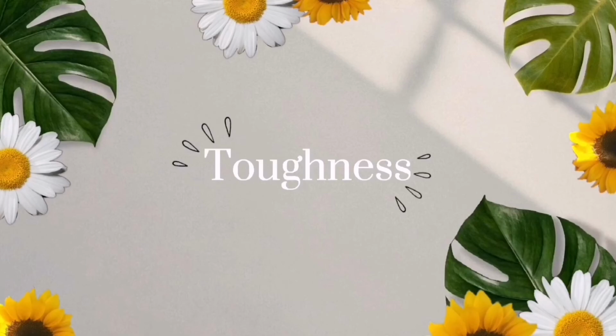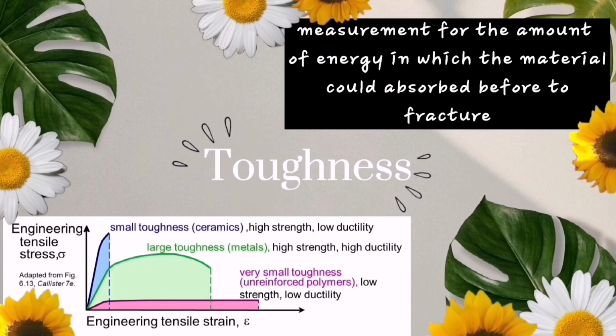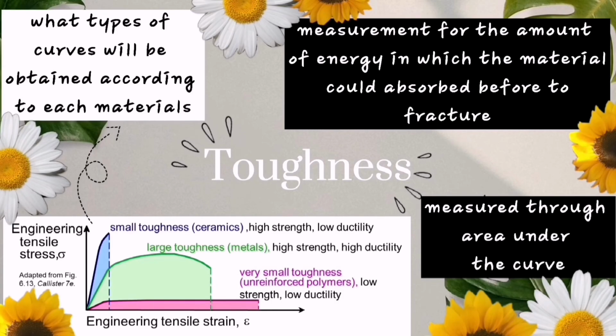Next, toughness is the measurement of the amount of energy a material can absorb before fracture. From the stress-strain graph, this fundamental property can be measured through the area under the curve. This method is also known as the work of fracture. The graph above displays what types of curves will be obtained for each material, and the least toughness is found in unreinforced polymers, whereas the largest toughness is found in metals.